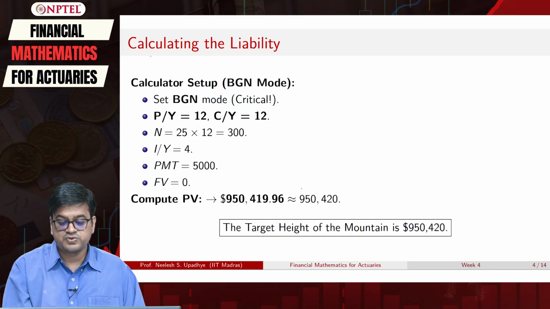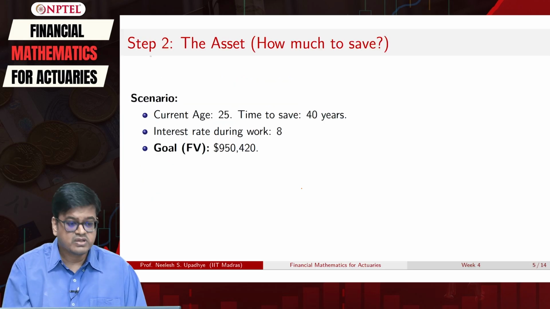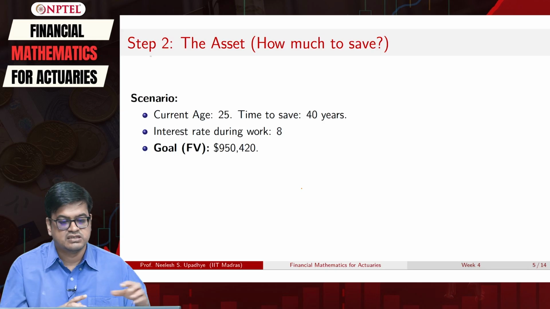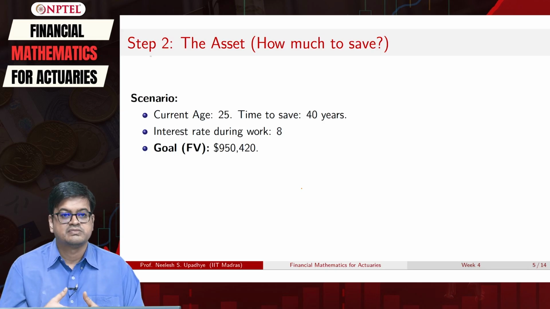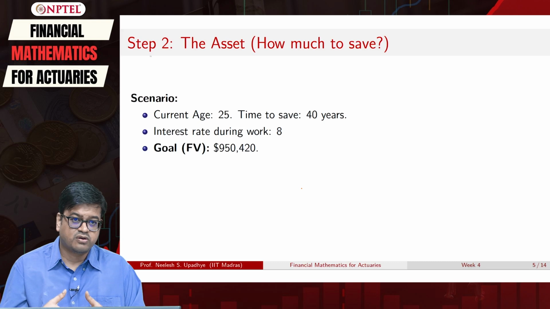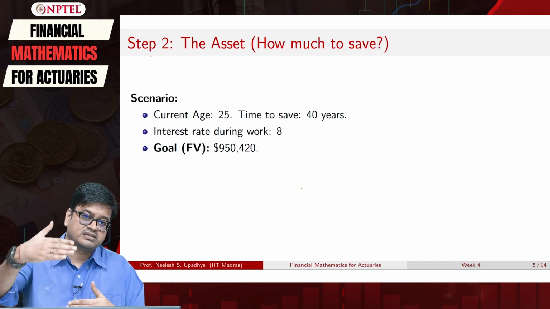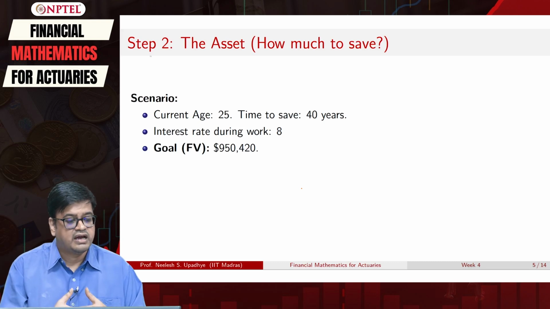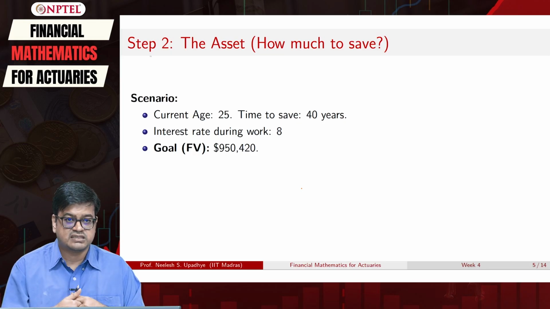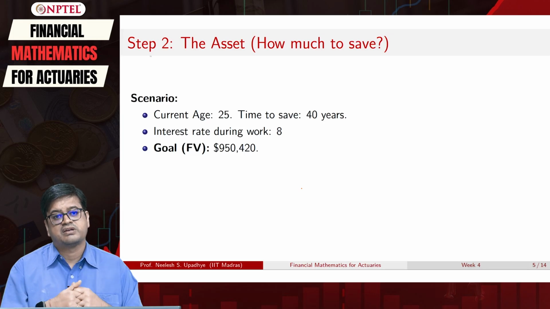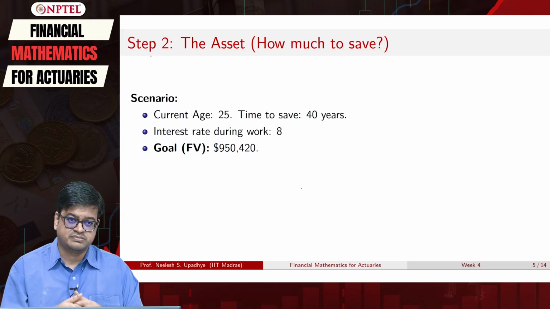This should be the future value of whatever investment we are going to do. So, how will you do that? The asset building stage starts. How much to save? My current age is 25. I have a time span of 40 years till I reach 65, and I am working, so I can invest in high risk assets. So, the interest rate that I may get during work time is 8%.